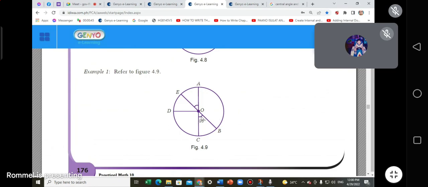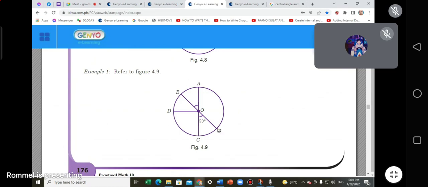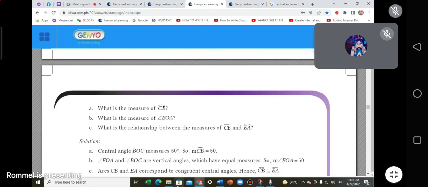These two are what we call vertical angles. Angles BOC and AOE are both central angles and we call them also vertical angles. Napag-aralan nyo yan. Vertical angles yan. Are they the same? Yes, they are the same, so they are the same central angles, same vertical angles.